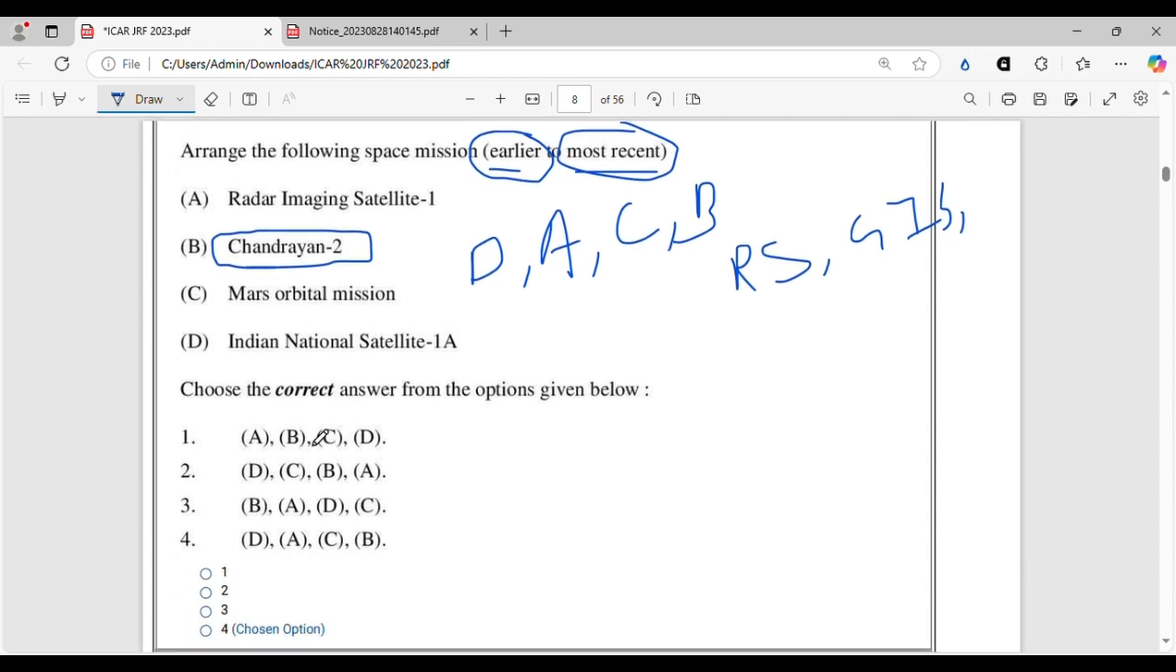So option 4 is the only one that has B as the last. With that concept, you can attempt this, but otherwise, you have to know this. There is no other way. So option 4 will be the correct option.